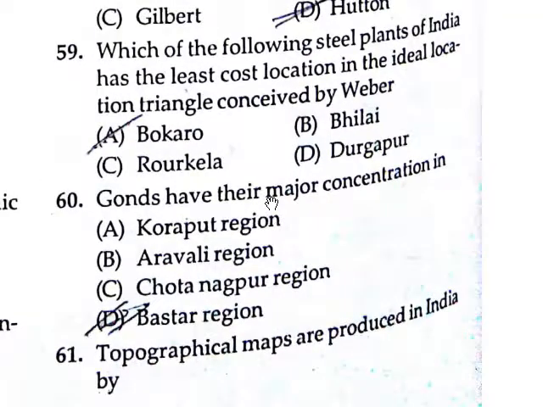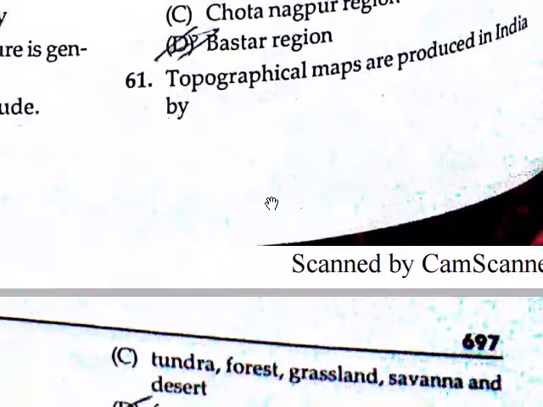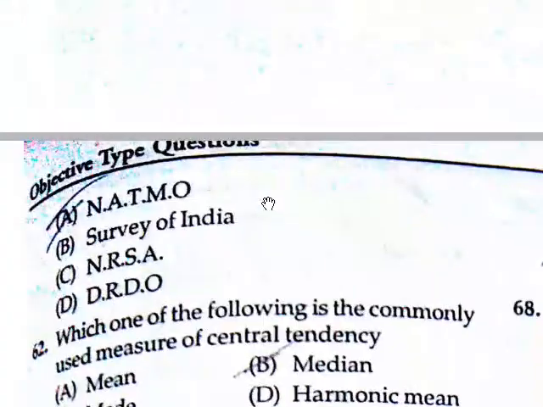Gonds have their major concentration in the Bastar region. Gonds are mainly in Bastar, not Koraput, not Aravalli, not Chhota Nagpur. So it is the Bastar region. Topographical maps are produced in India by NATMO.